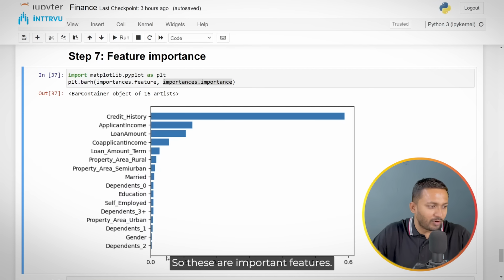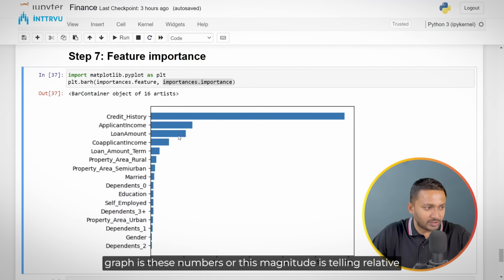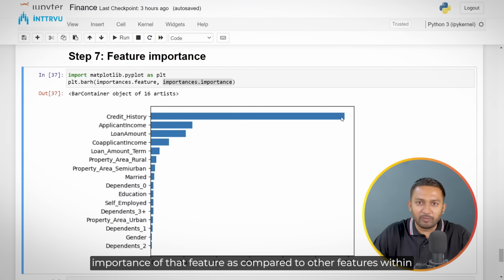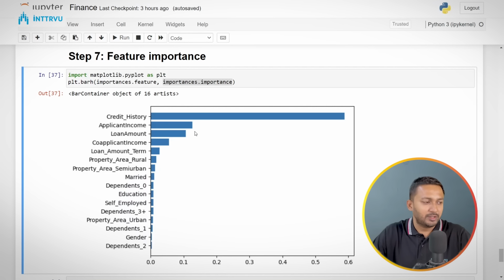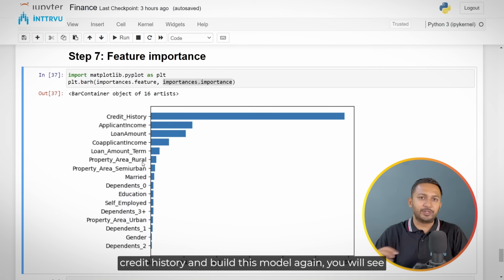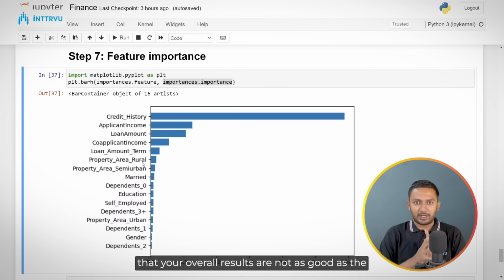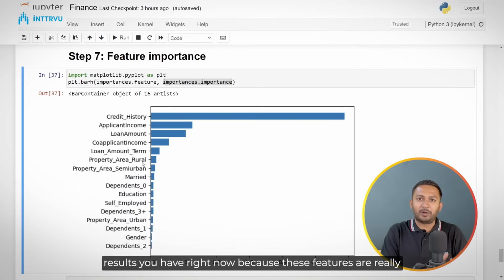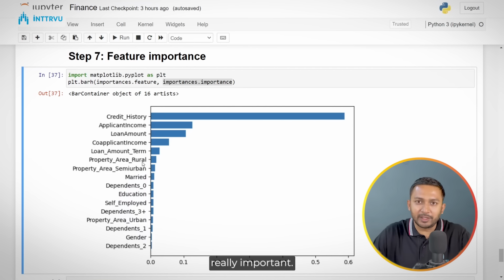So these are important features. The way you have to read this graph is that these numbers, or this magnitude, tell the relative importance of that feature as compared to other features within that feature set. So these 5 I would say are really the top features within this model. If you try to drop the feature credit history and build this model again, you would see that your overall results are not as good as the results you have right now, because these features are really important.